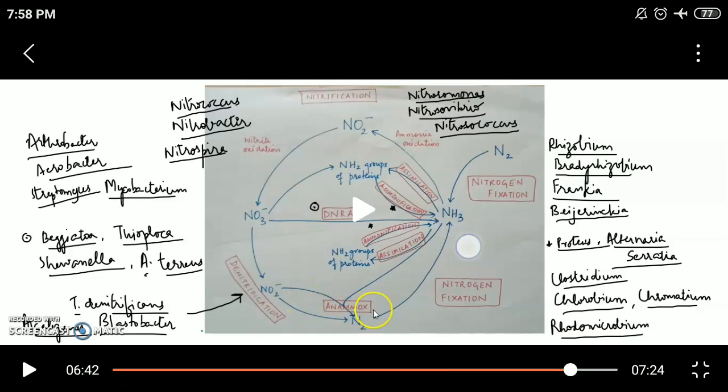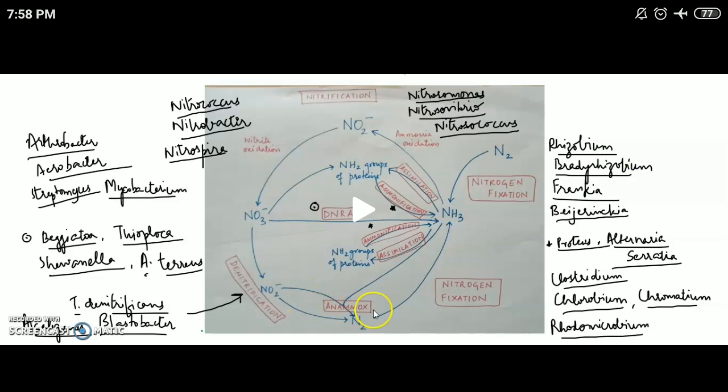This process is called ammonification, which can happen either aerobically or anaerobically. If it is an aerobic process, along with ammonia, the byproducts are carbon dioxide, sulfates, and water. But if it is an anaerobic process, along with ammonia, there is release of hydrogen sulfide and mercaptan. So only the byproducts are different, but the main product is always ammonia in the process of ammonification.